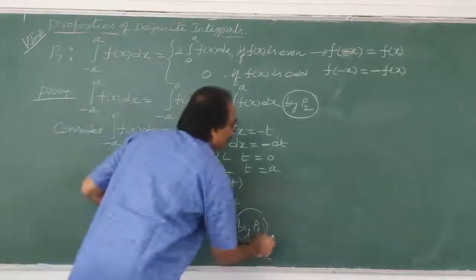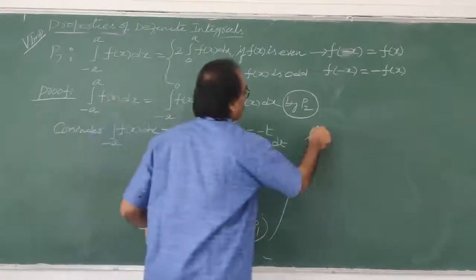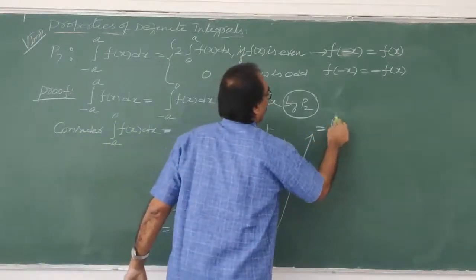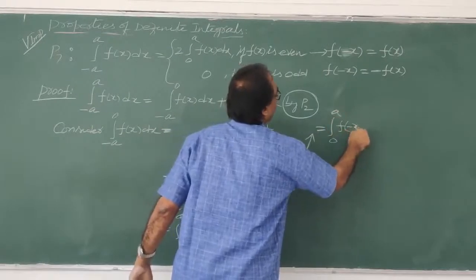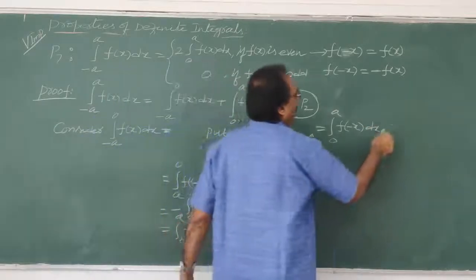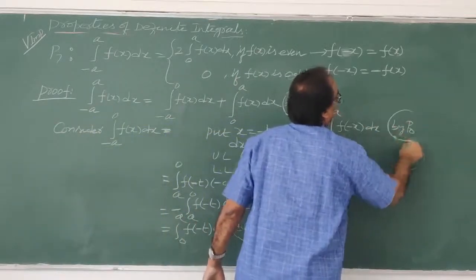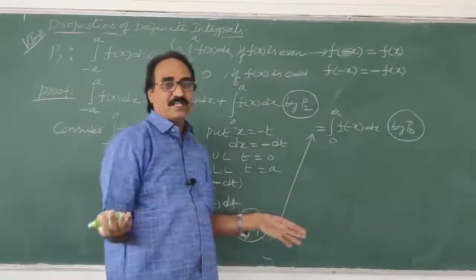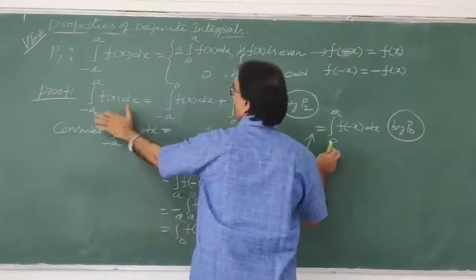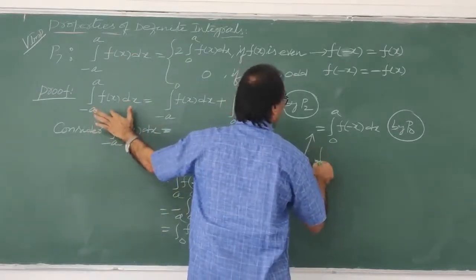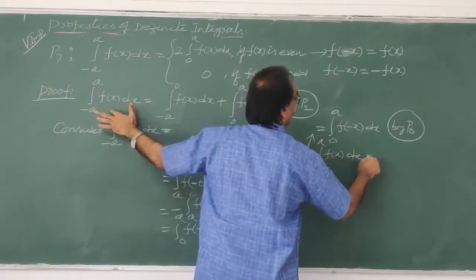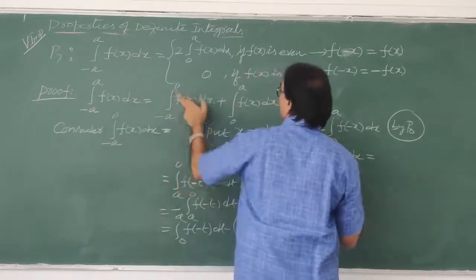Now, my dear students, I'll write here. Now the same is equal to integral 0 to a f of minus x dx. Wherever t is there, I wrote minus x. Why? By P naught: variable change means, limits are not changed, so the variable you can change. So then I got it. So finally what I got from here, you see, integral minus a to a f of x dx is equal to minus a to 0 f of x dx plus 0 to a f of x dx.